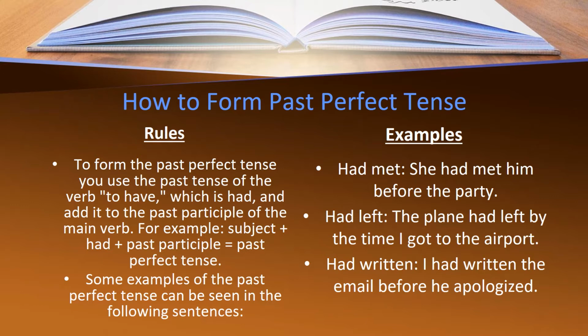And this is how the sentence structure of past perfect tense is formed. Now let's discuss some examples of the past perfect tense. For example, had met: She had met him before the party. Had left: The plane had left by the time I got to the airport. Had written: I had written the email before he apologized. In all these sentences, you have noticed that past perfect tense is formed, as I have told you before, with two clauses in one sentence.